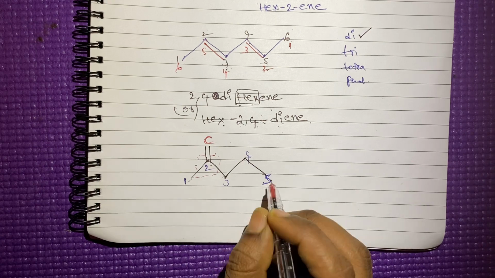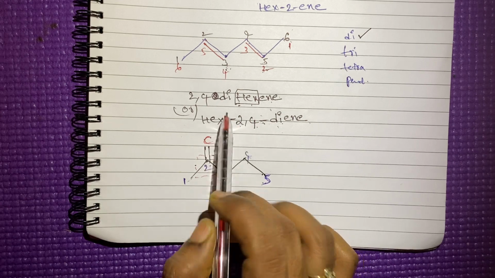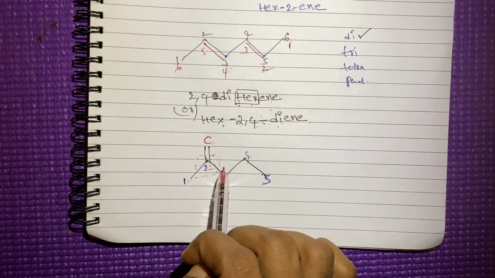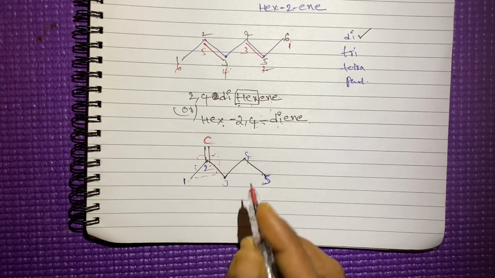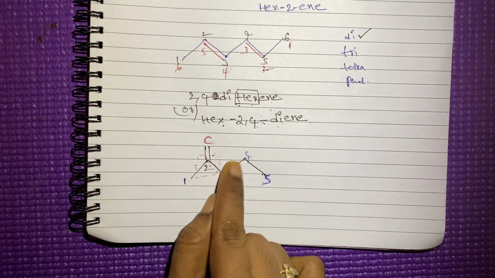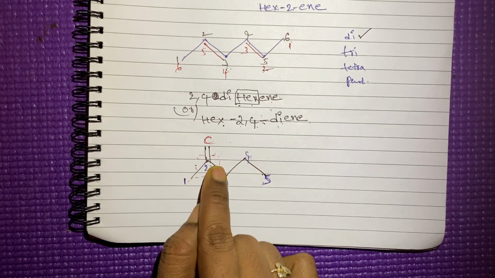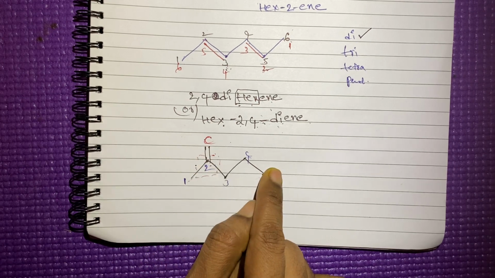But according to the IUPAC nomenclature, while giving the names for the alkenes, the double bond should be included in the parent chain, right? We already discussed. If you take this one as a parent chain, here we are not including the double bond, right? So the method is wrong.